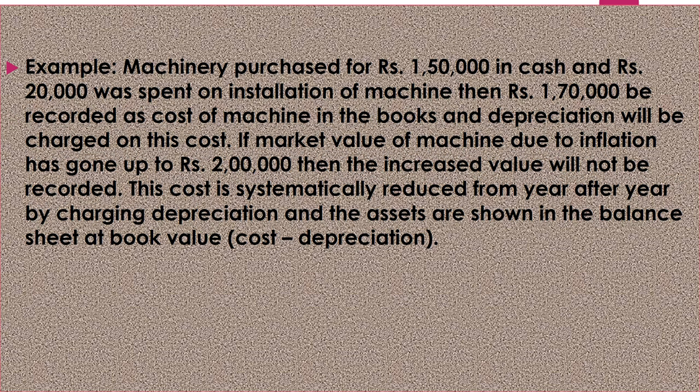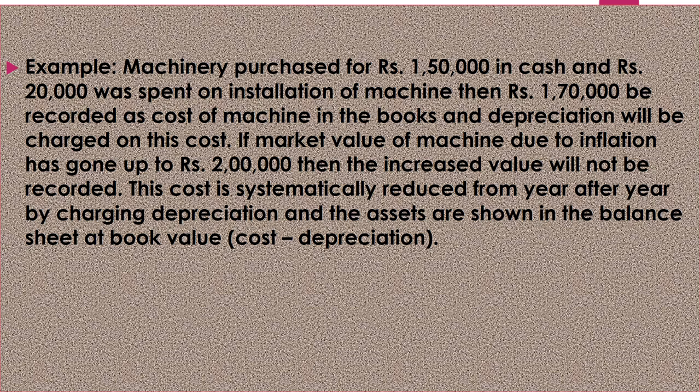For example, see, machinery purchased for rupees 1,50,000 in cash and 20,000 we have spent on its installation, then 1,70,000 will be recorded as the cost of machine in the books, and depreciation will be charged on this cost only. Fine. And if the market value of machine due to inflation has gone up to rupees 2 lakh, then the increased value will not be recorded.